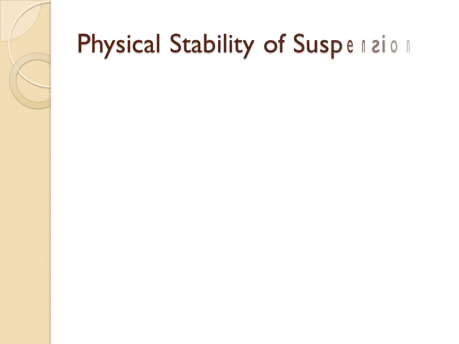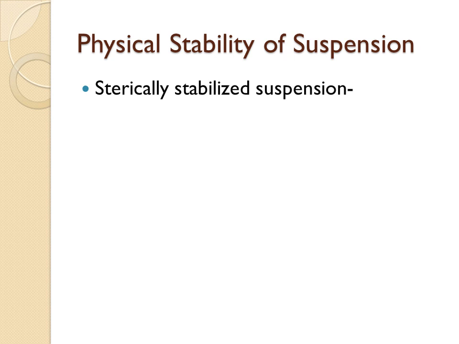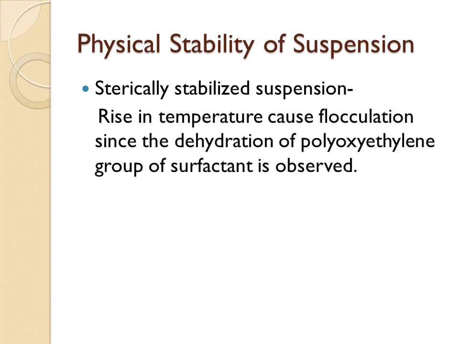Physical stability of suspension tells how stable the suspensions are. Here we see two points: sterically stabilized suspension and electrically stabilized suspension. First, sterically stabilized suspension: in that one, a rise in temperature causes flocculation, since dehydration of the polyoxyethylene group of the surfactant is observed. Sterically stabilized suspension means we use a surfactant or polymers.